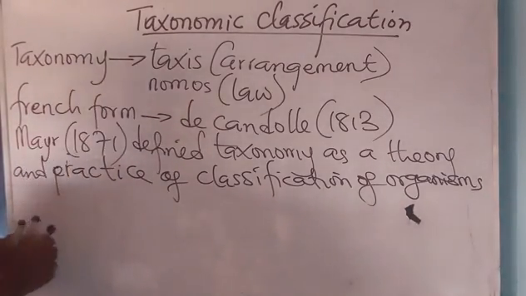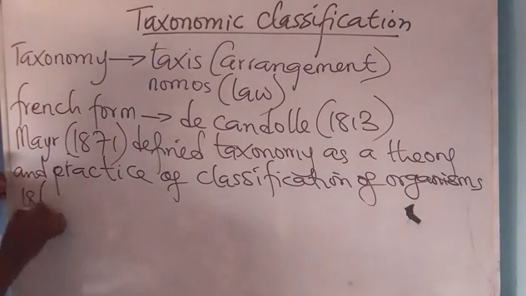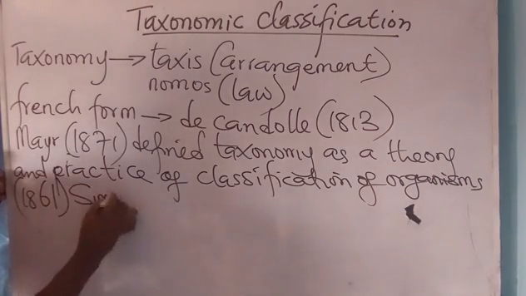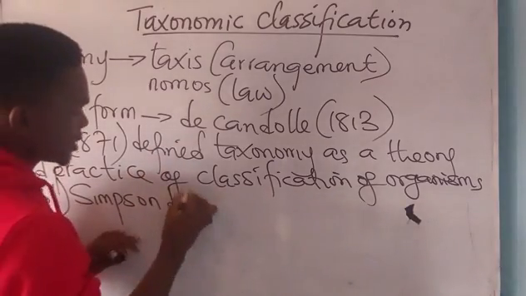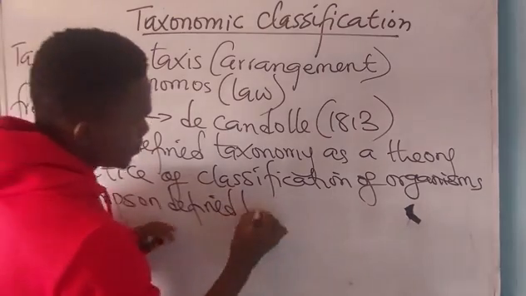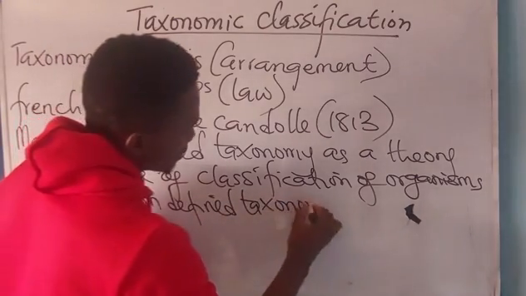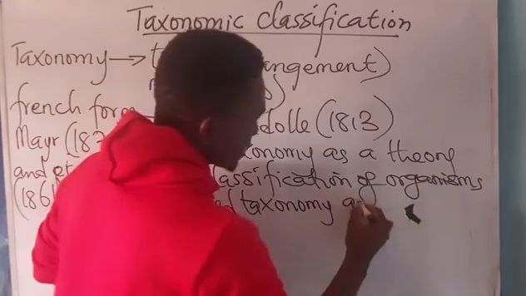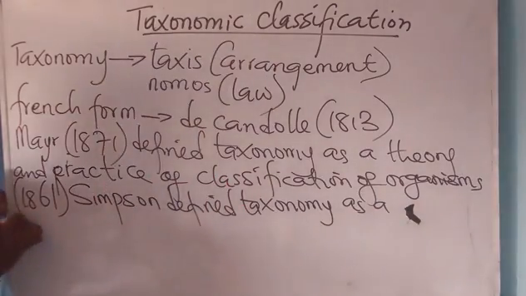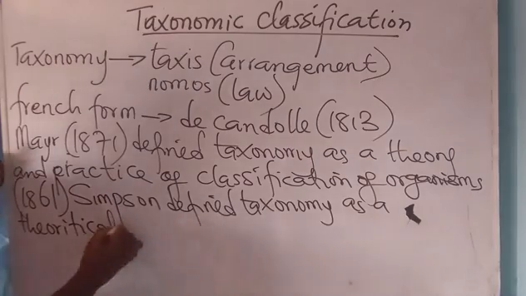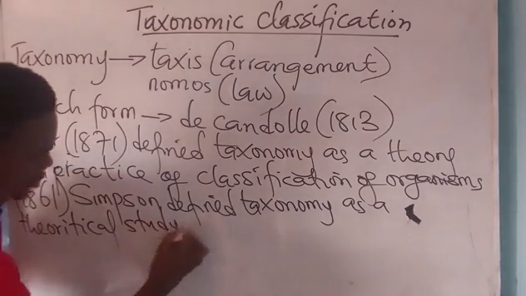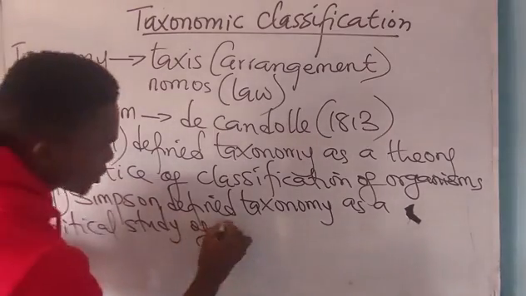Taxonomy. So in the year 1861, Simpson defined taxonomy as a theoretical study of classification.